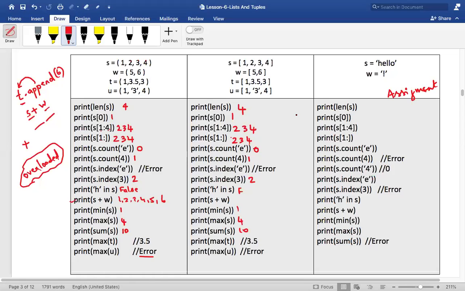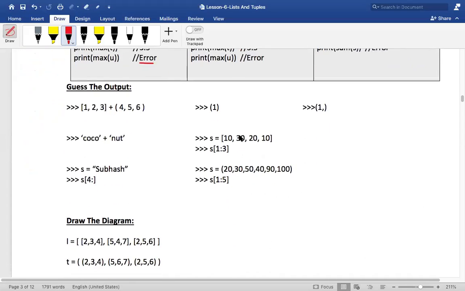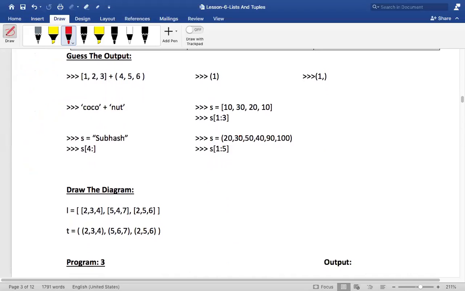I'm going to the next one. Listen to me carefully. I want you to tell the output of this now. What is the output of this?